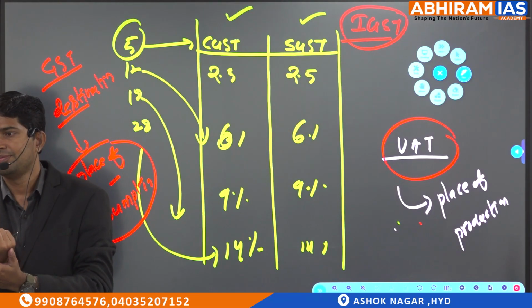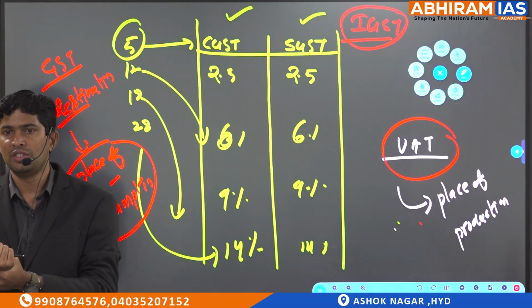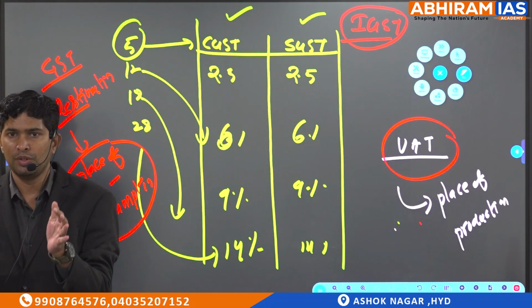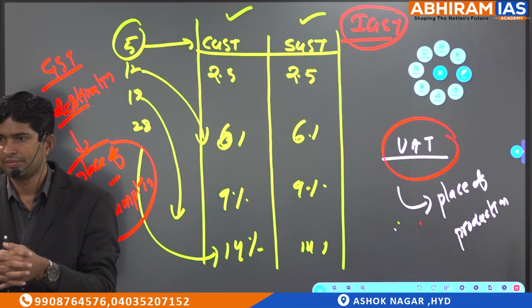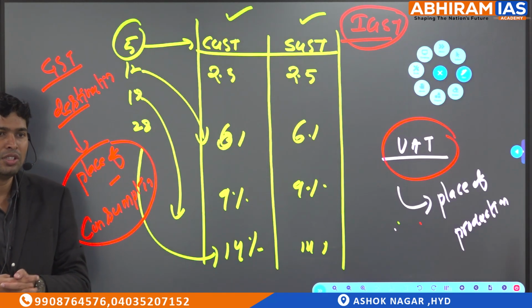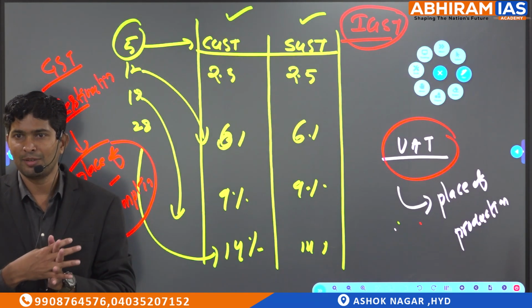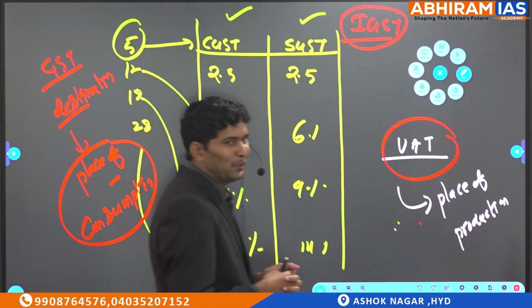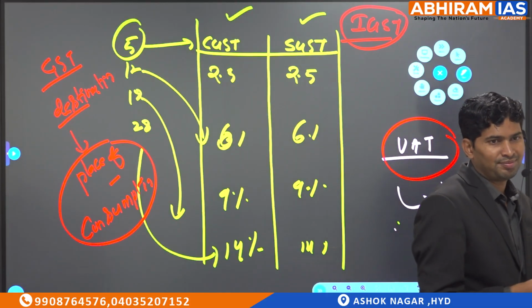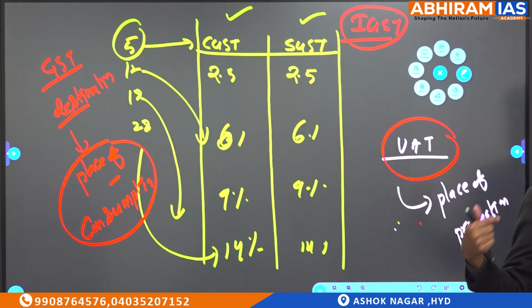Example to understand: Chikmagalur coffee powder is produced in Karnataka. That coffee powder is used in Coffee Puram in Hyderabad. Which is the consumption state here? Telangana. Who is producing coffee? Karnataka. Who is consuming? Telangana.